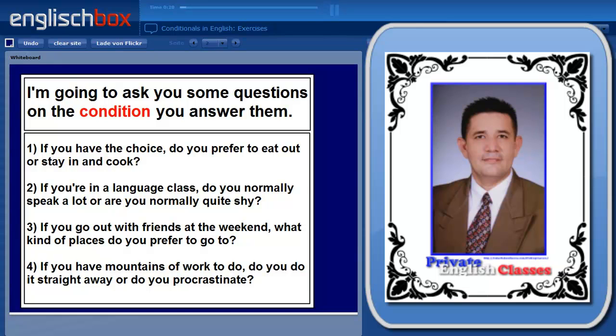The next question, if you're in a language class, do you normally speak a lot or are you normally quite shy? If you go out with friends at the weekend, what kind of places do you prefer to go to? And if you have mountains of work to do, do you do it straight away or do you procrastinate?